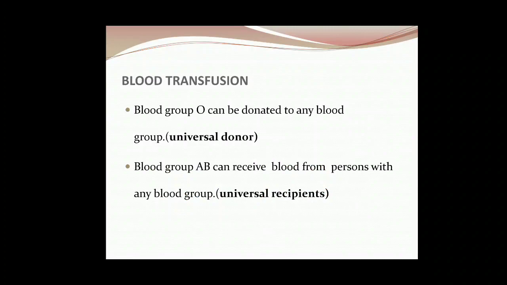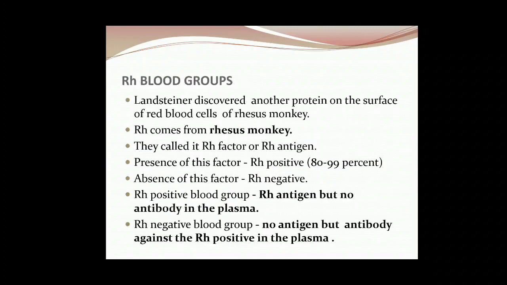Now we know, because blood group O can be donated to any blood, so these are known as universal donor, and AB can receive from everyone, so they are known as universal recipients.